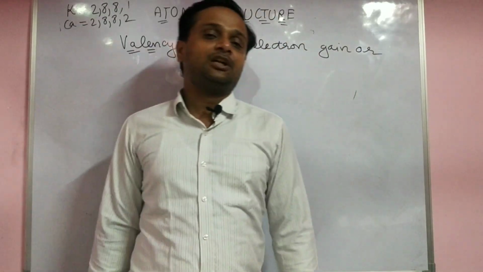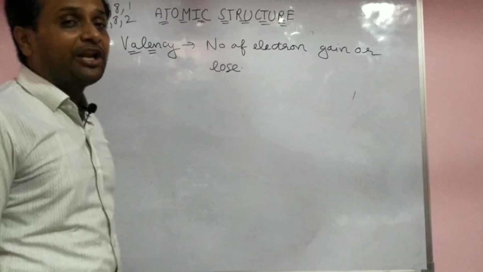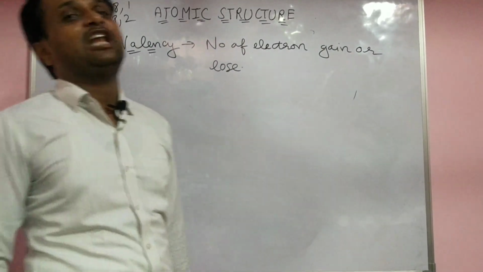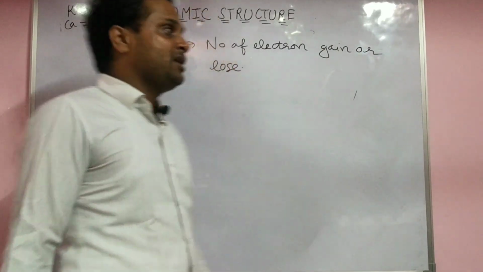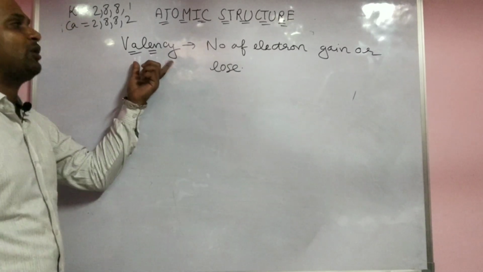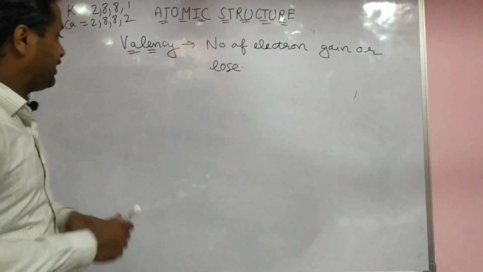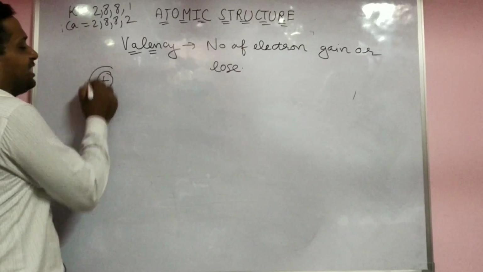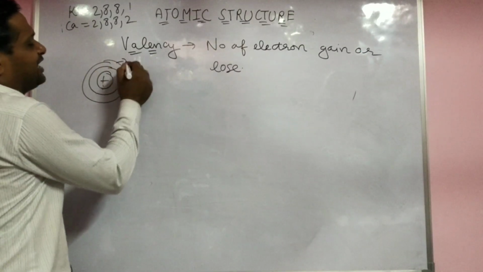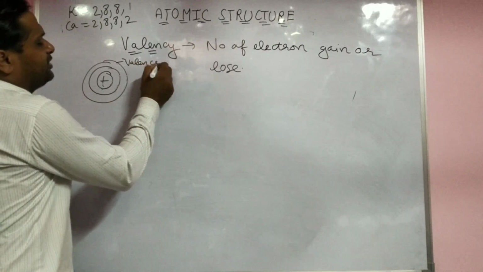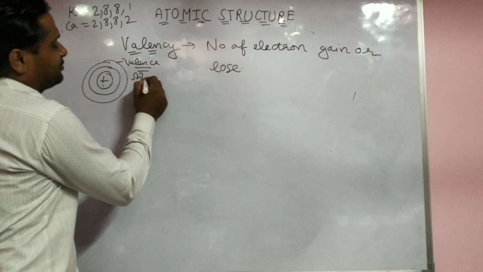In the last lecture, we already discussed the electronic configuration, the arrangement of electrons in the atom. In this lecture, we try to discuss valency. What is valency? I already told you, in an atom, the last shell in which an electron is found is called the valence shell.